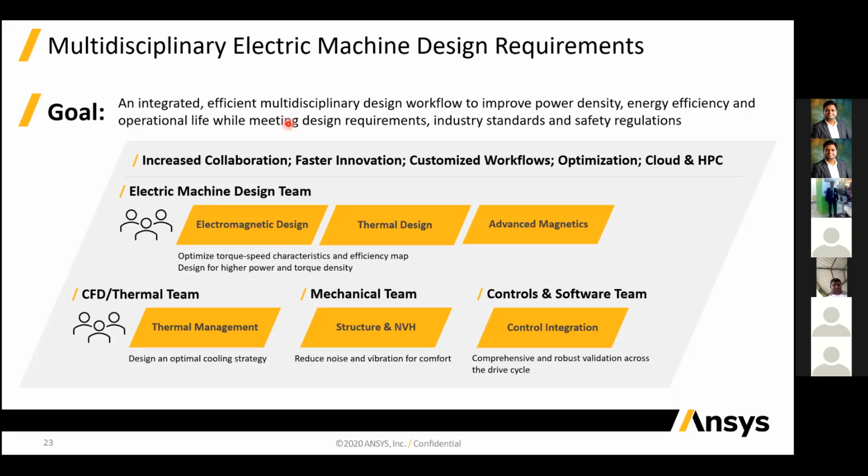And for that we require an electrical machine design team, electromagnetism design, and advanced magnetics. You also require a thermal team, a mechanical team, and a control and software team for the final designing, like doing the NVH, noise and vibration analysis, and the structural analysis for our machine.